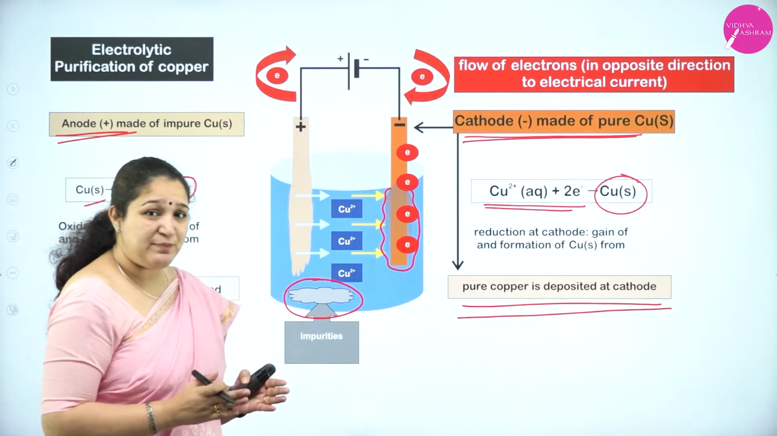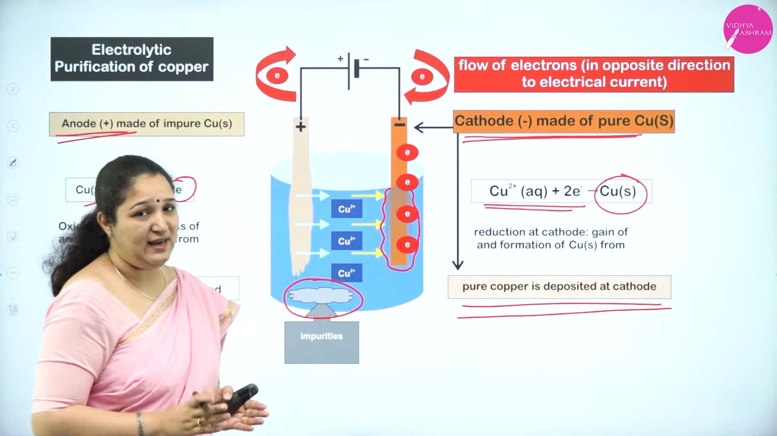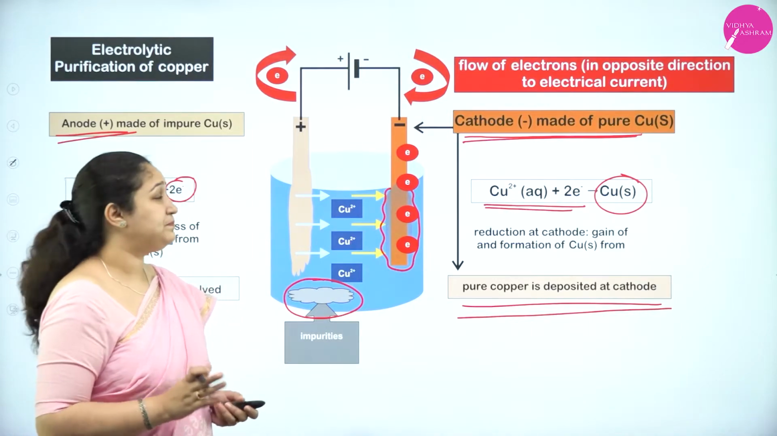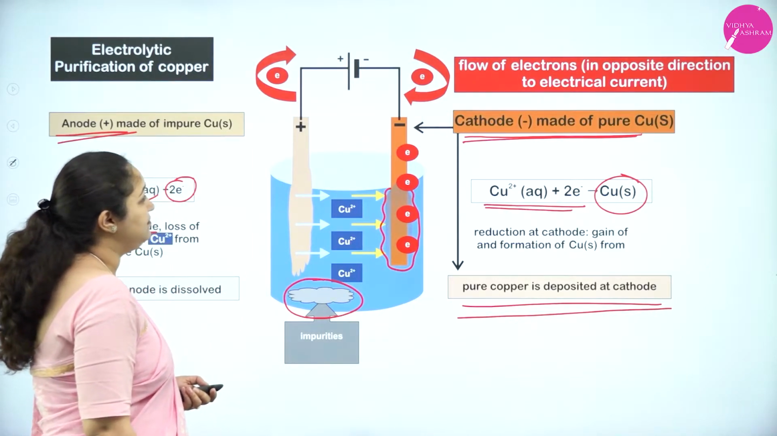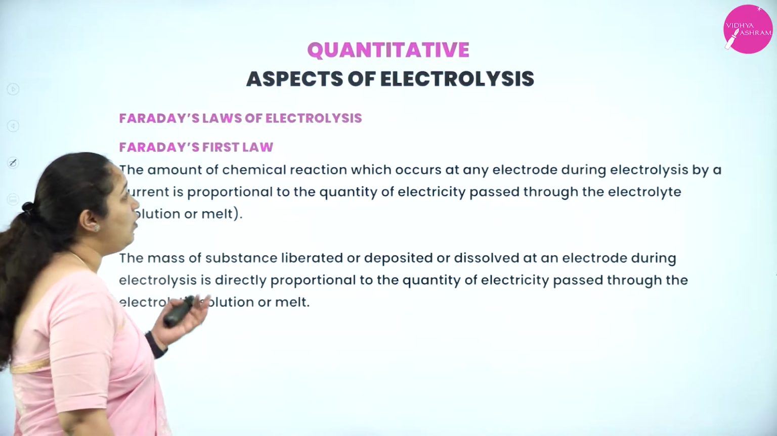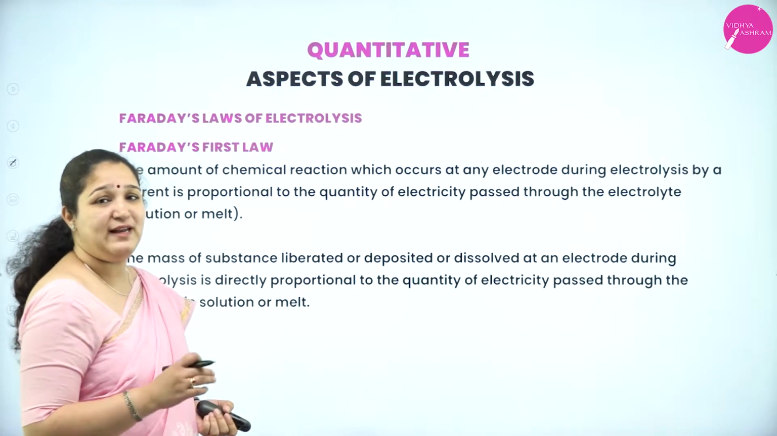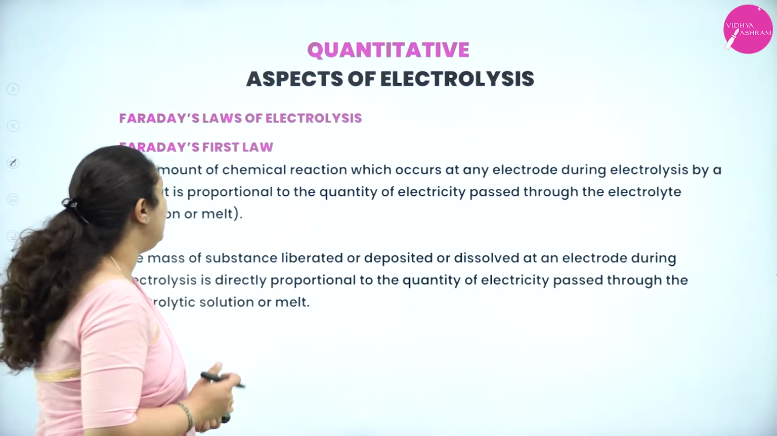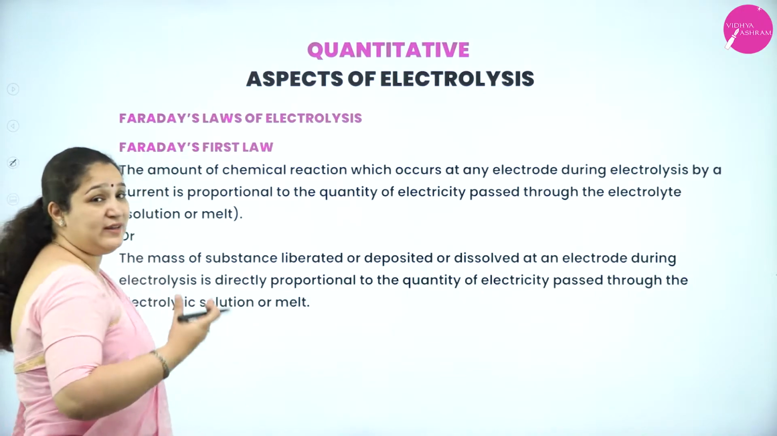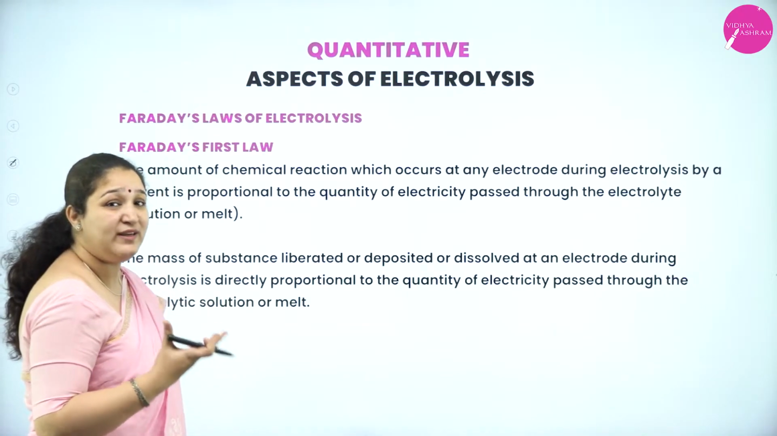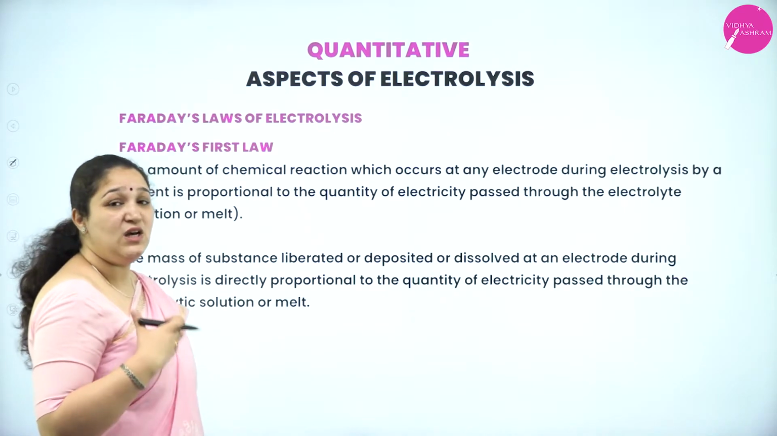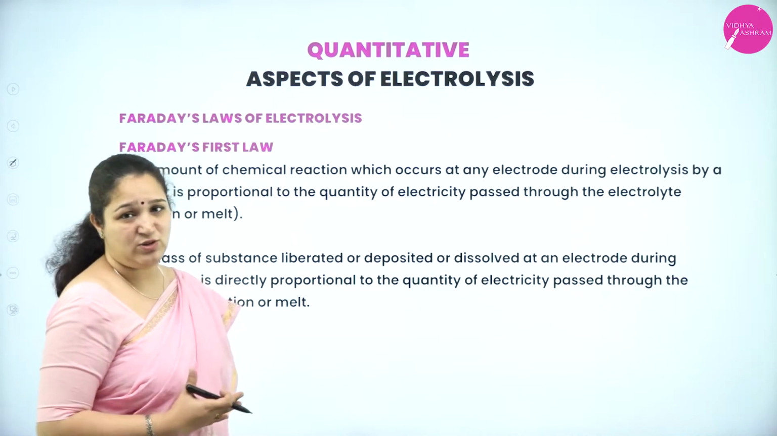The reaction is happening only because you are passing electric current. Okay. Next is quantitative aspects of electrolysis. Under quantitative aspects, you're finding out the quantity here. That's why we call it quantitative aspects of electrolysis.